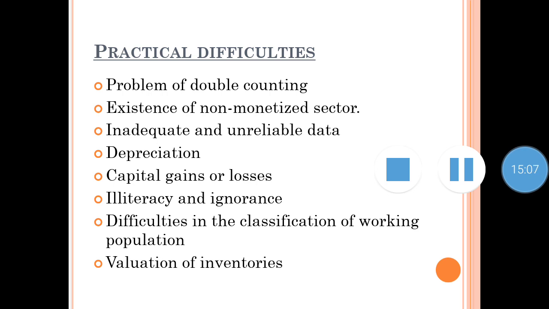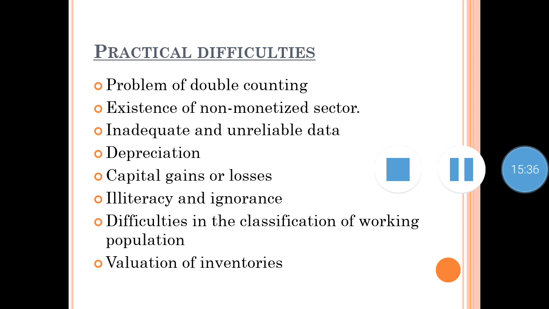Then comes illiteracy and ignorance. Now India is a developing country and there are so many people who are still not very educated, and they are ignorant, and they are not in a position to keep any account of their productive activities. So they cannot give information about the quantity or value of their output, and hence the estimates of production and earned income are simply guesses.